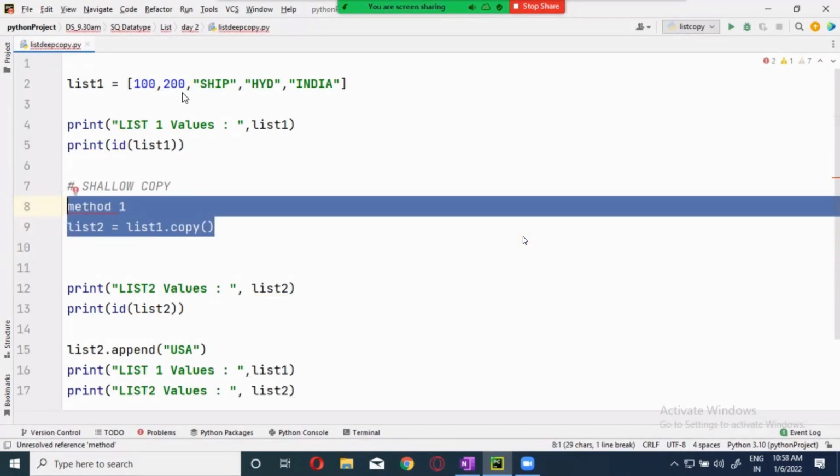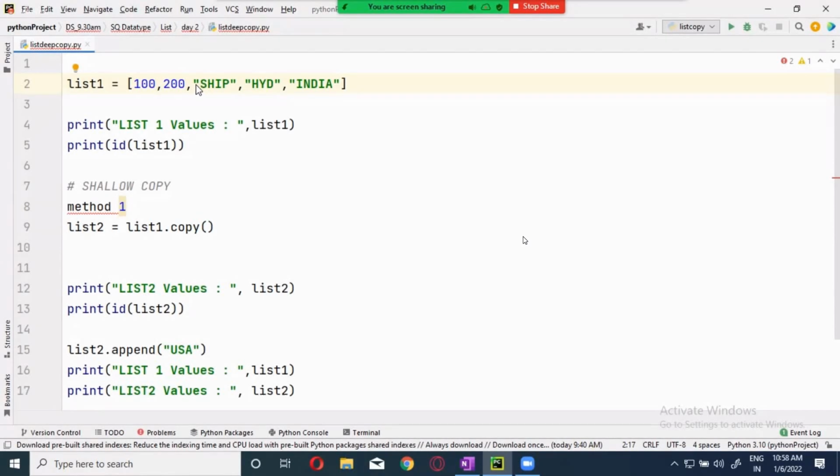Now I'm having some values like this. Inside this, I will keep a list over here: 100, 200 and 200. There's a nested list. This is an outer list and this is a nested list. Now I'm giving it L1.